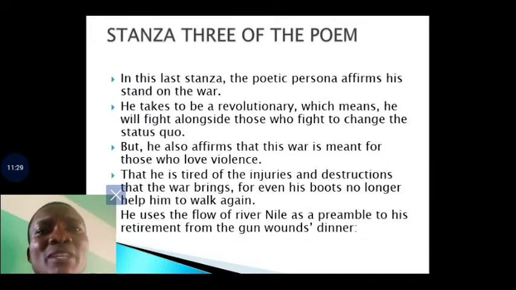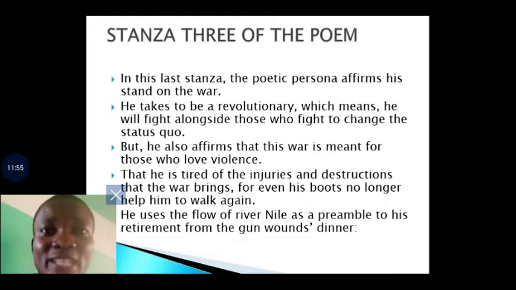He takes to be a revolutionary, which means he will fight alongside those who fight to change the status quo. For him, he believes that the people who are resisting the government over what is good are taking the right stand. So for him, he desires to also take a right stand with these people. As far as the poet is concerned, he will do everything possible to promote the right cause. And the right cause is what? That evil is fought in the land, and that peace returns, that justice returns.